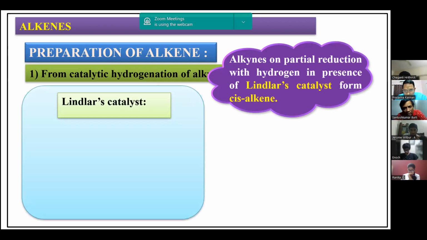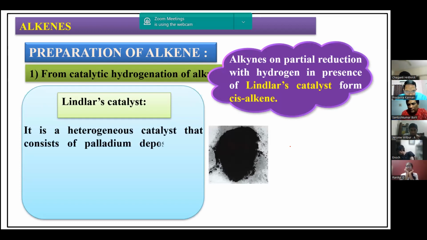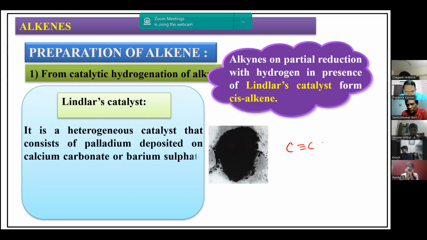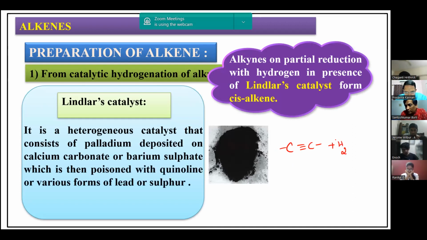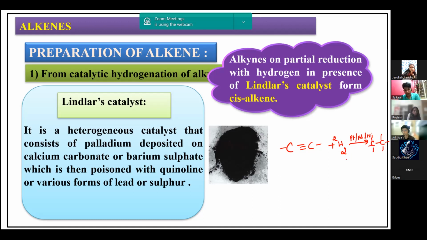In yesterday's session, we saw that when we take an alkyne, C triple bond C, and do hydrogenation with 2 moles of hydrogen in presence of platinum, palladium or nickel, we get C single bond C, all replaced with hydrogens. Now I get an alkane here.